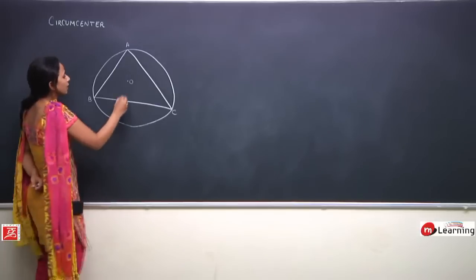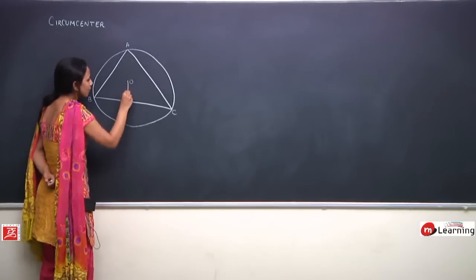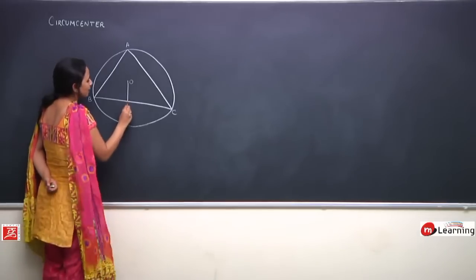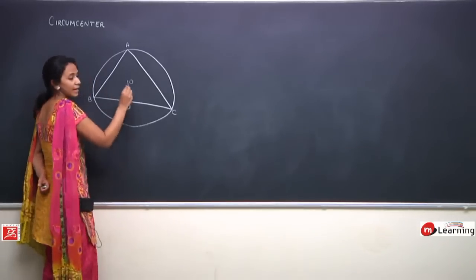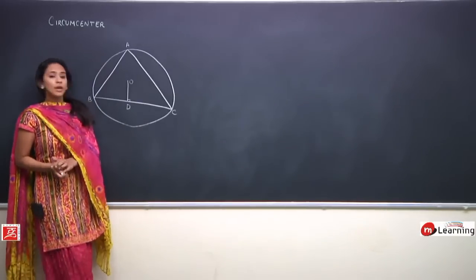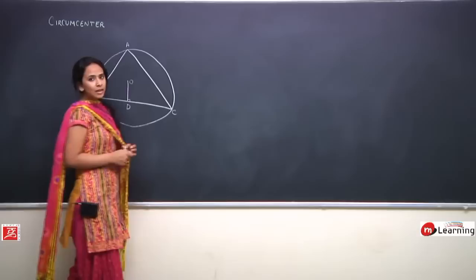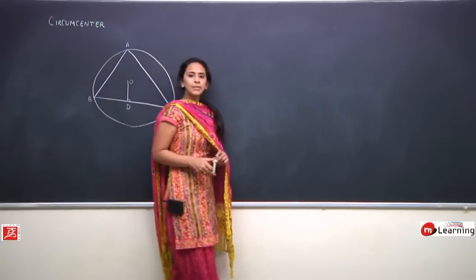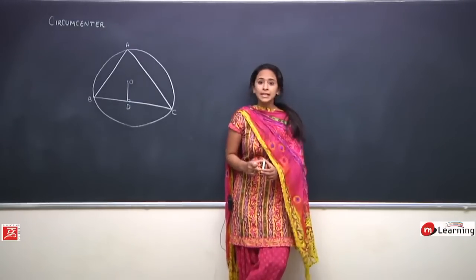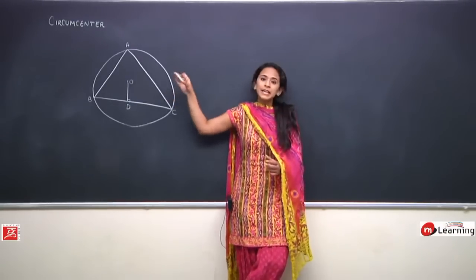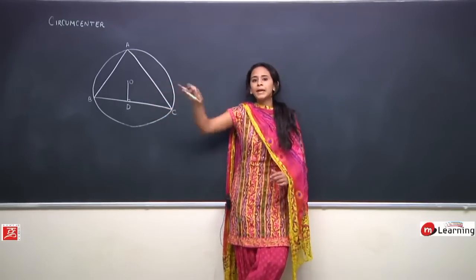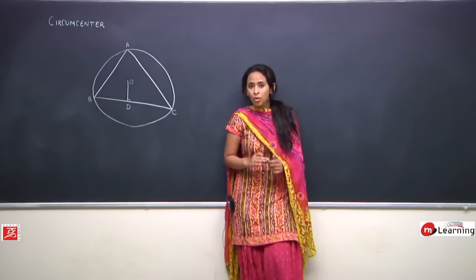So if I draw a perpendicular from O on any side, let us say BC, at D, then I can say this perpendicular is even going to be a perpendicular bisector. दो बात समझिए, अगर circumcenter से मैंने opposite side किसी भी side पर perpendicular draw की तो वो perpendicular bisector भी होगी, क्योंकि circumcenter क्या है? perpendicular bisectors का intersection point, और यहाँ से अगर किसी साइड पे perpendicular ड्रॉ की तो वो perpendicular bisector भी होगी.